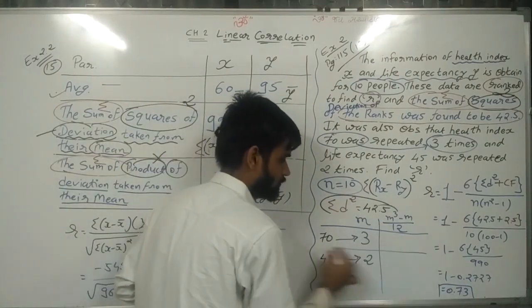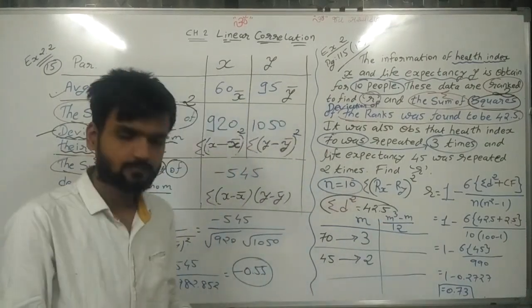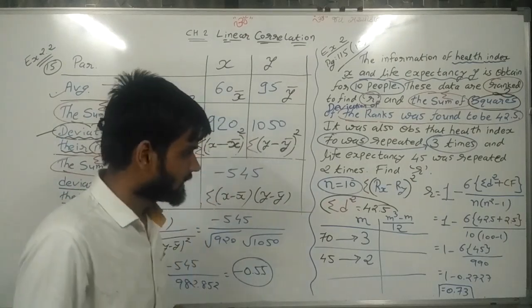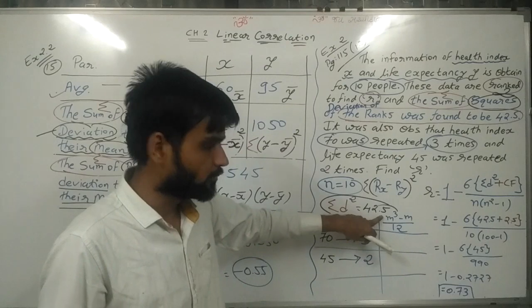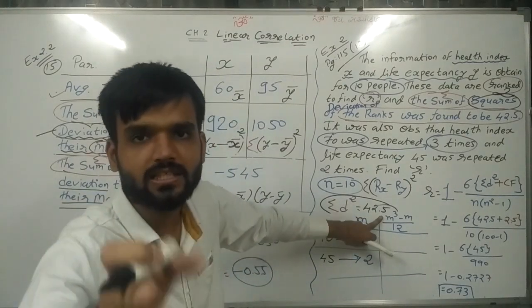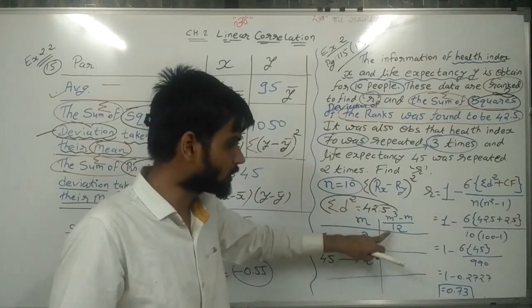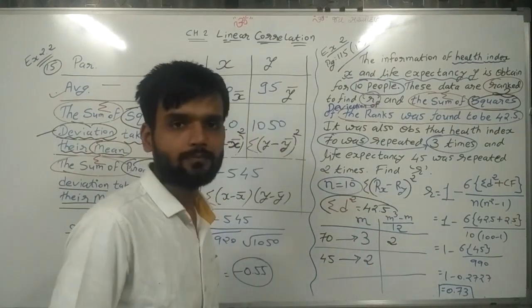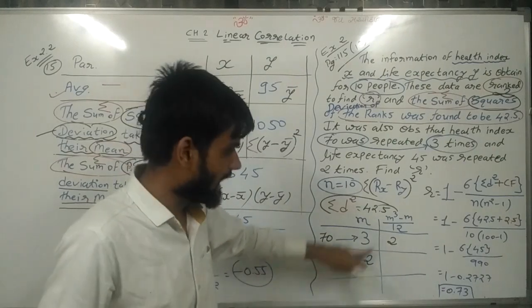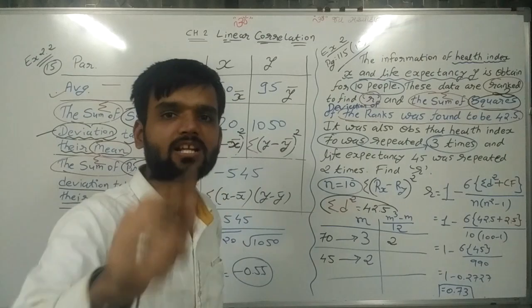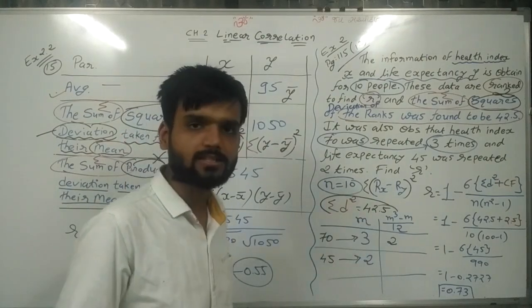For 3: 3 cube, 3 3s are 9, 9 3s are 27, 27 minus 3 is 24, 24 divided by 12, the answer is 2. Same way, for 2: 2 cube, 2 2s are 4, 4 2s are 8, 8 minus 2 is 6, 6 divided by 12, 0.5.